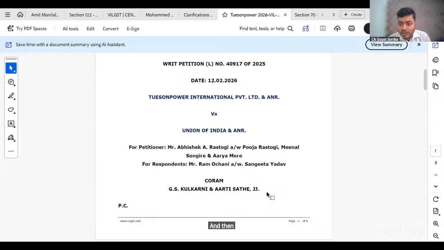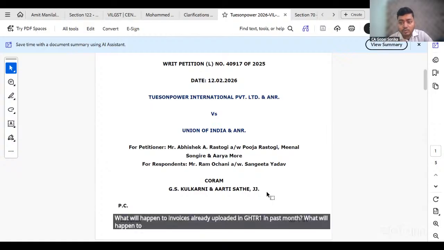Ashok Jha ji asks: what will happen to invoices already uploaded in GSTR 1 in the past month? What will happen to these invoices under Rule 14A?